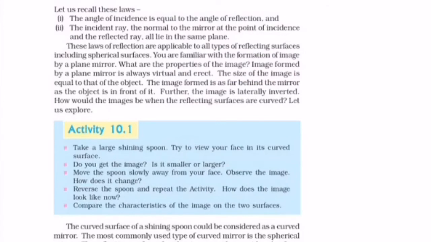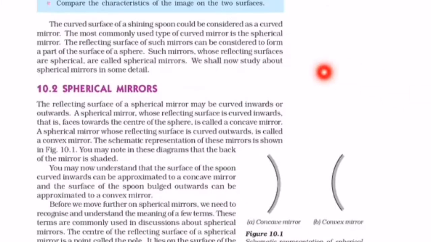Next question. What are spherical mirrors? Mark this point. Mirrors whose reflecting surfaces are spherical are called spherical mirrors. Concave and convex mirror definition. A spherical mirror whose reflecting surface is curved inwards is called a concave mirror. Mark it. A spherical mirror whose reflecting surface is curved outward is called a convex mirror.